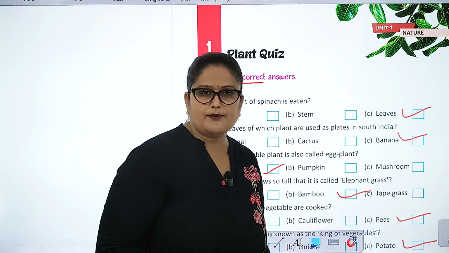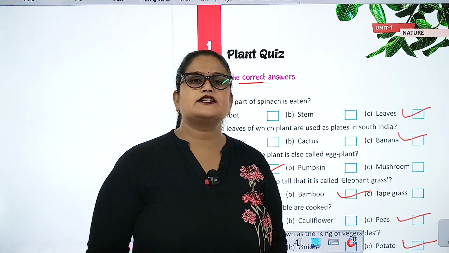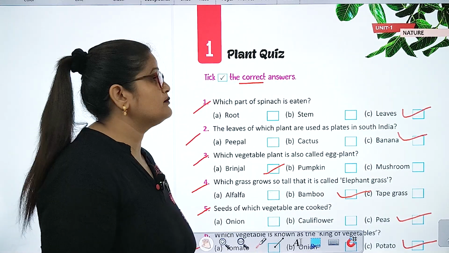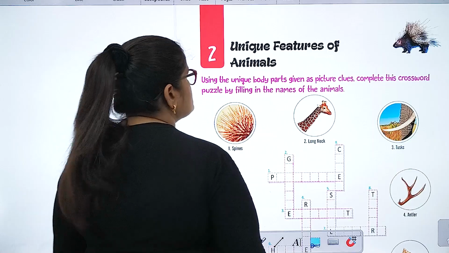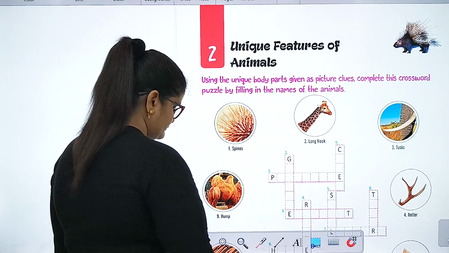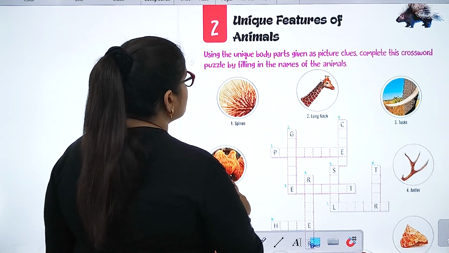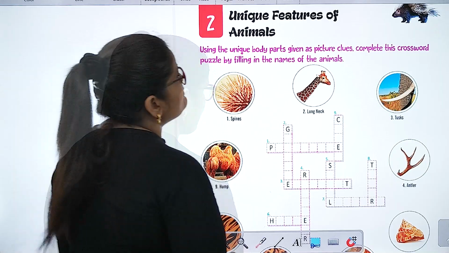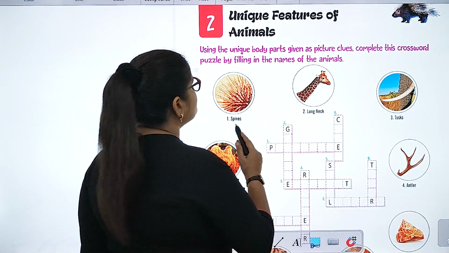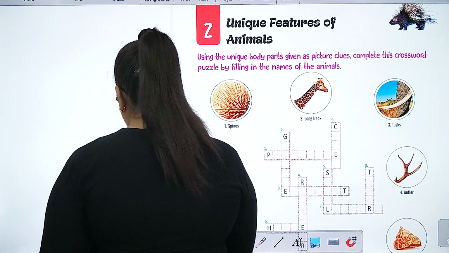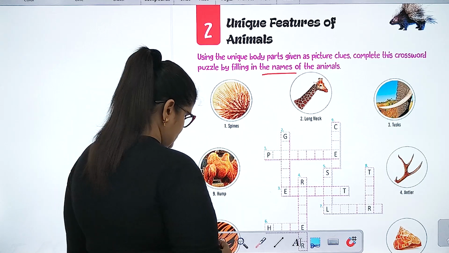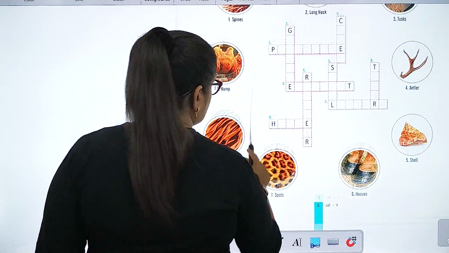So everyone, this chapter is over. Now let's begin the next chapter, chapter number 2. Unique features of animals. Using the unique body part given as a picture clue, complete this crossword puzzle by filling in the names of the animals. Okay, so let me start.